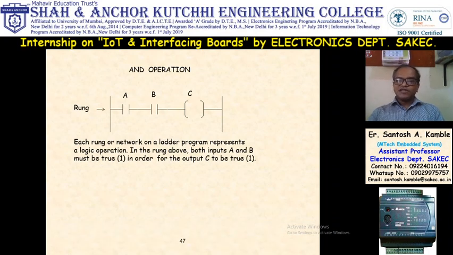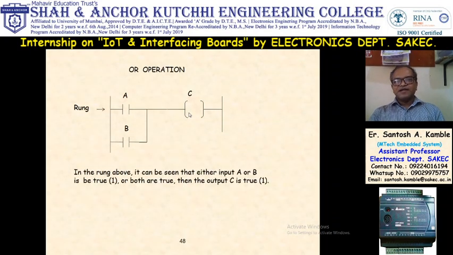Now this is AND operation. Switch 1 and switch 2 are in series. When both switches turn on, then your output will turn on. So this is AND logic. This is OR logic. In OR logic, both switches are connected in parallel. If any switch turns on, then this output will turn on. So this is OR logic. All inputs are at the left side of the rung and all outputs are at the right side of the rung.